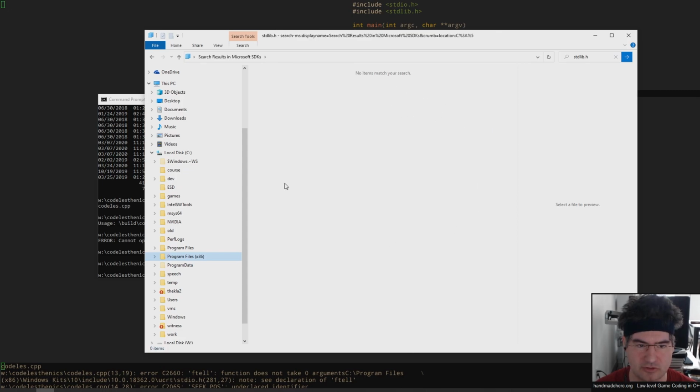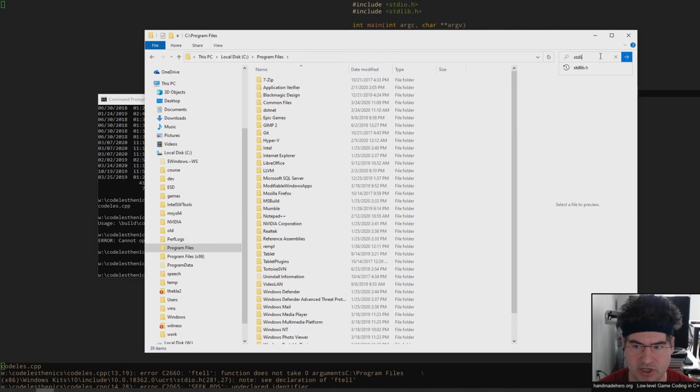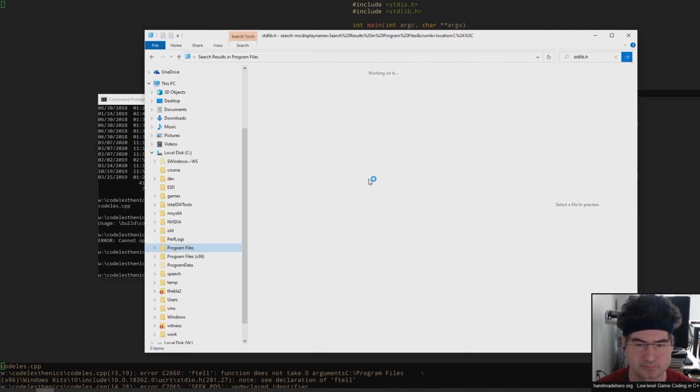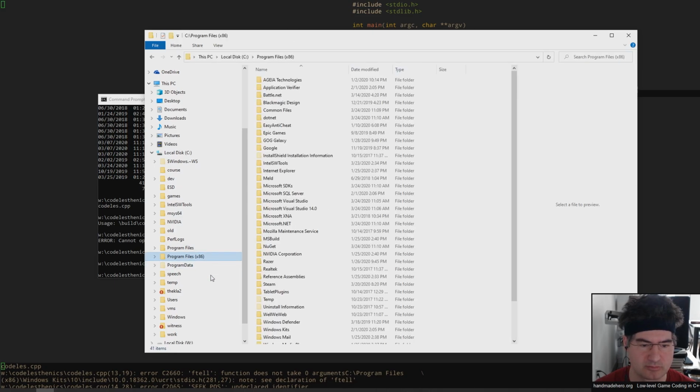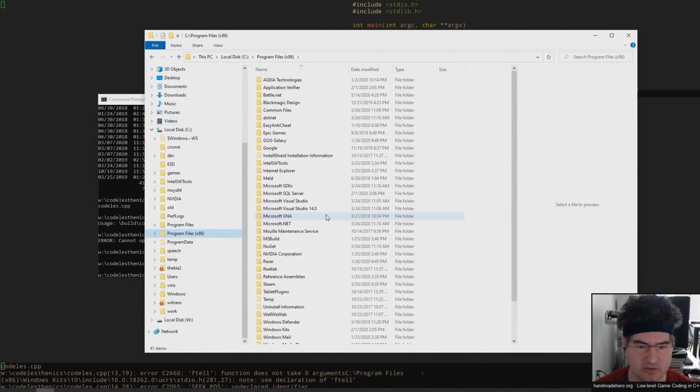There you go, doing that search. No items match your search. All right, let's check in the same location over here, under Program Files. Working on it. Still no items match our search. All right, I don't know where this actually went on this machine.